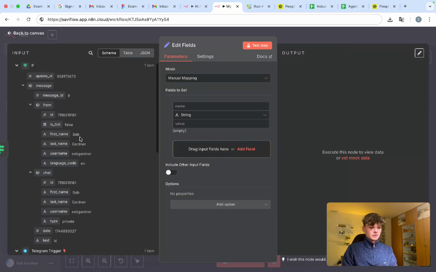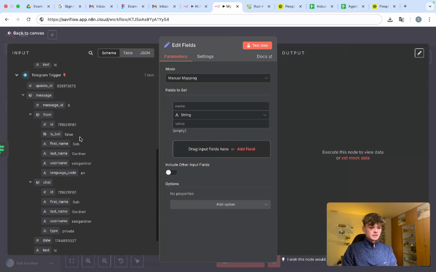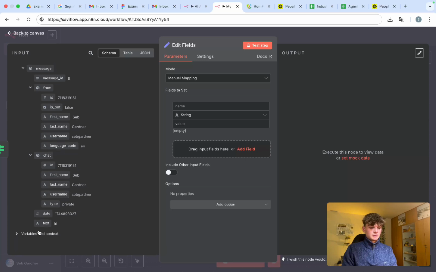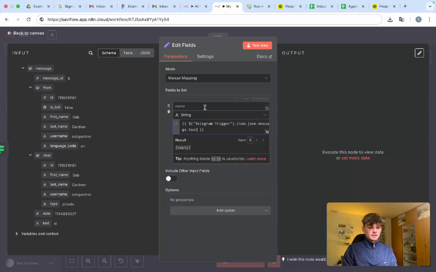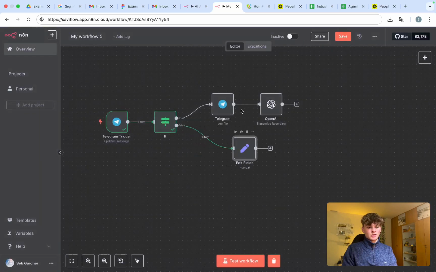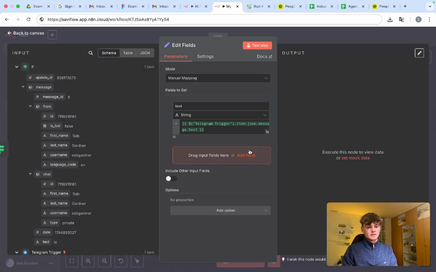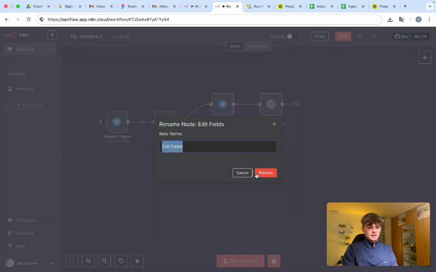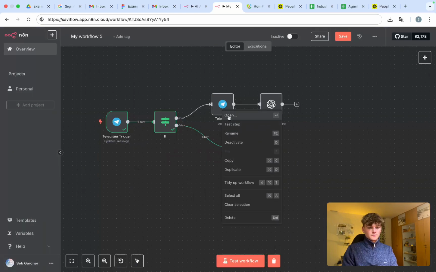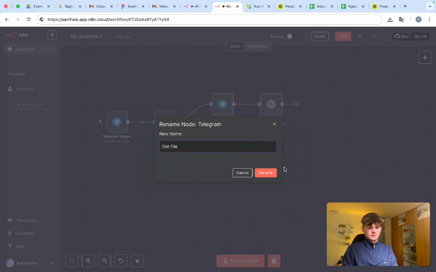Where's the message? It should be hi. Let's go back here. There we go. Name that in there. We're going to name this just text. The reason we name it text is so both of these paths output the same, which is important when we feed it into the AI agent. So let's rename this Set Message, Get File, Transcribe Message.